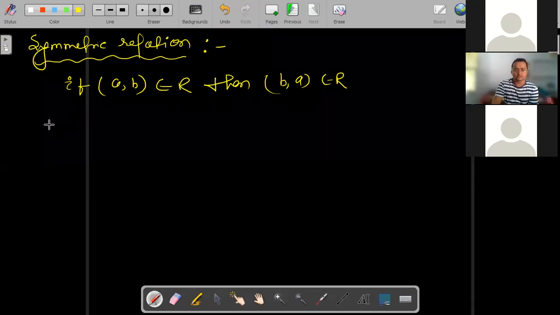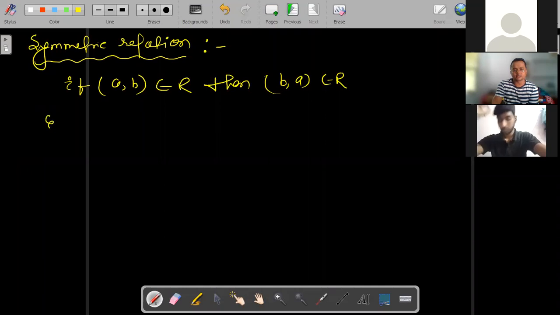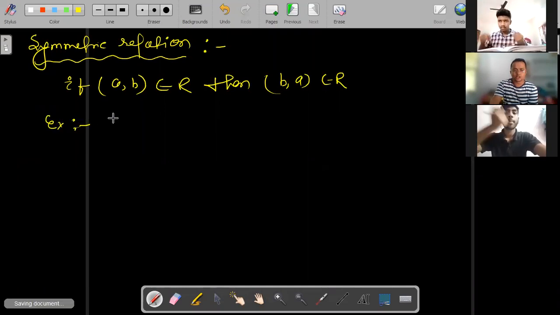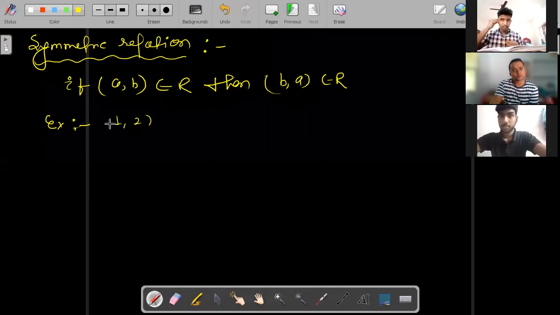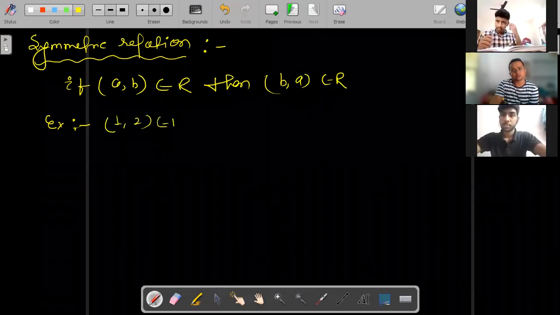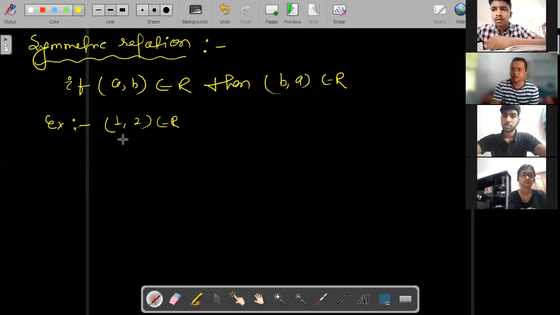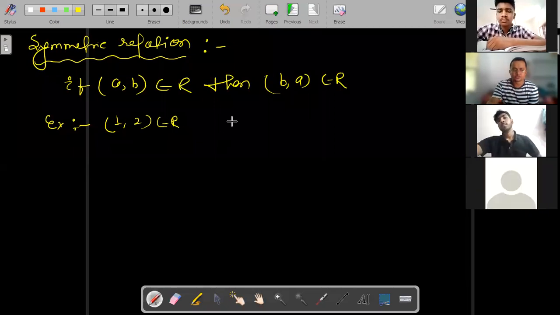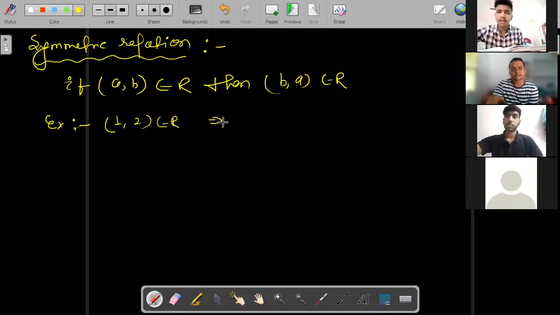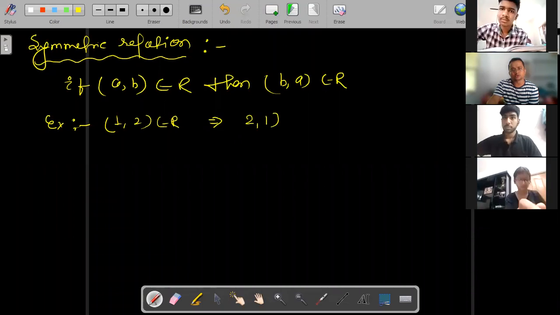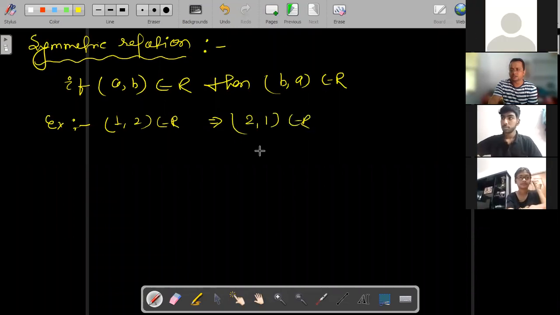What does it mean? Listen here, with an example. 1 comma 2 is an element of R. Then we can say that 2 comma 1 is also an element of R. Understood?